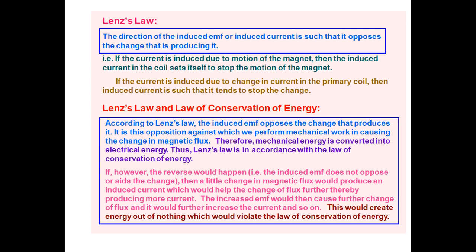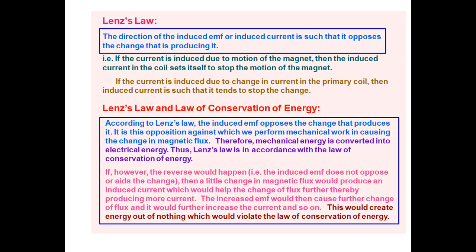If this induced current developed like a south pole, then the magnet would be attracted towards the coil and would gain kinetic energy at the expense of nothing. So this is against the law of conservation of energy.